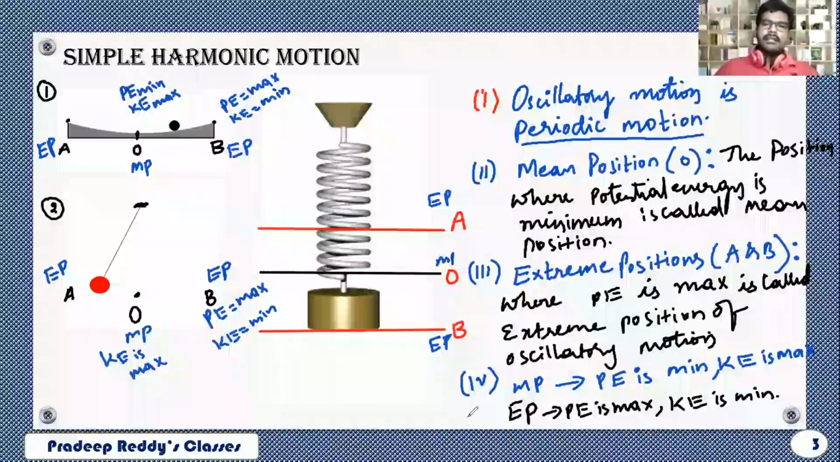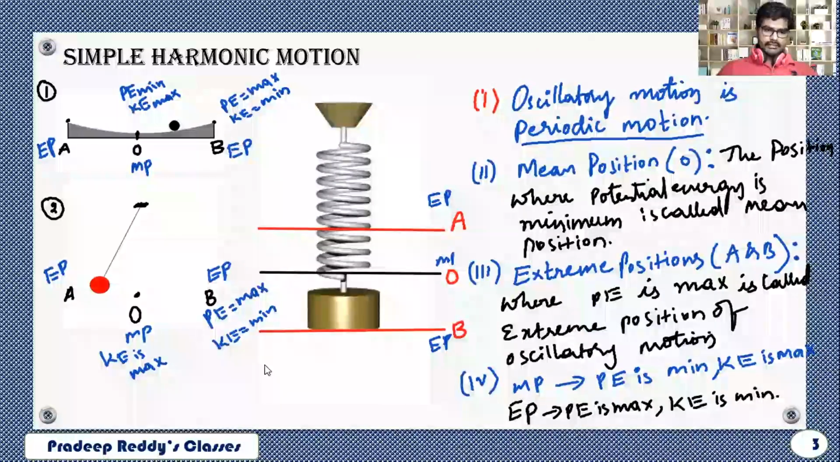So these are the characteristics of an oscillatory motion. Whenever the object is moving in oscillatory path, in the oscillatory motion, you can define mean position, extreme position. Concerned with mean position and extreme position, you will be having variation of potential energy and as well as kinetic energy. But overall, for the body which is executing oscillatory motion, total energy will remain constant.